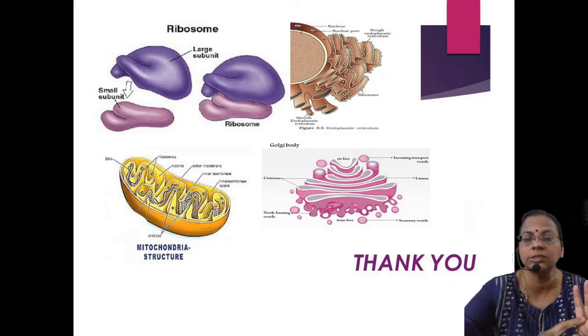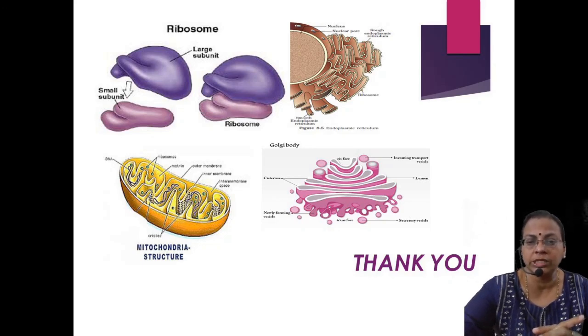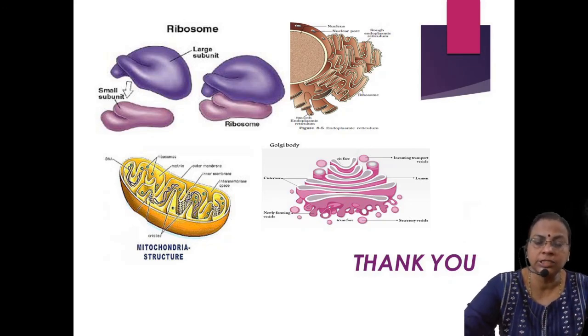Chromosomes carry genes. Genes are the hereditary units. They regulate the expression; different characters are expressed with the help of genes, and genes are inherited from our parents. Apart from that, there are different cell components: ribosomes, mitochondria, Golgi body, vacuoles, endoplasmic reticulum, which all perform functions. Hence we call the cell the structural and functional unit. With this we are concluding. Revise properly and appear for the exam with confidence. Best wishes. Thank you all.